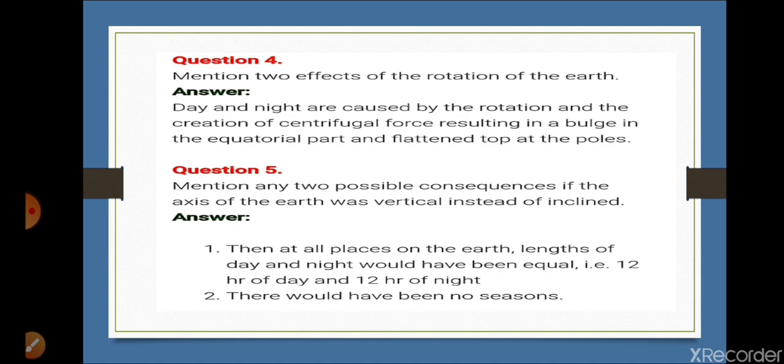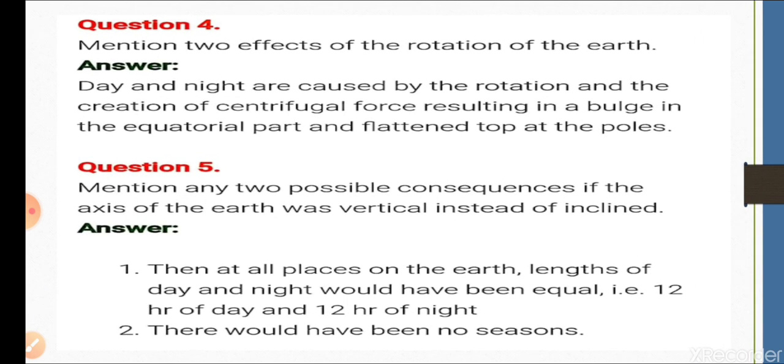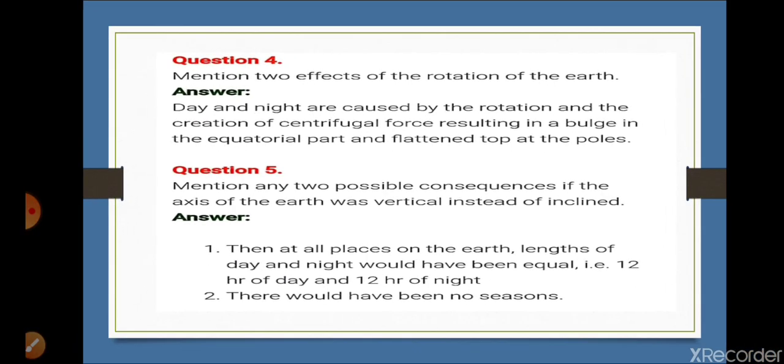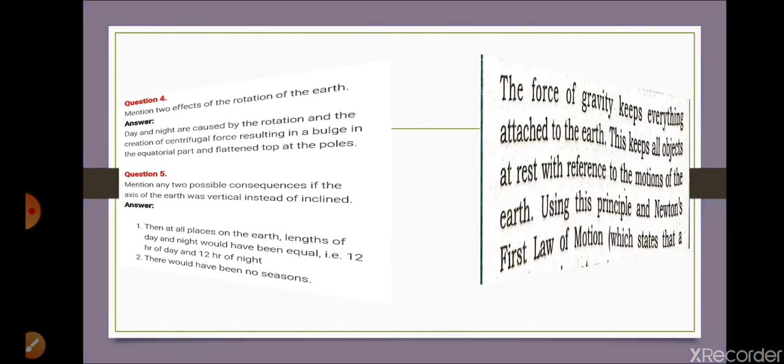Now question number 5. Mention two possible consequences if the axis of the earth was vertical instead of inclined. The first is that at all places on the earth the length of day and night would be equal, 12 hours all over the world. And the second is that the world would have no seasons. So this is the answer to number 5. I hope you understood this one.